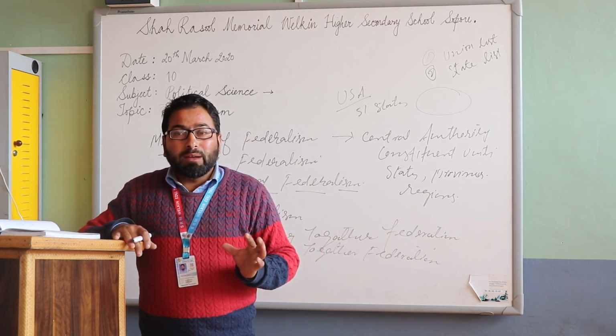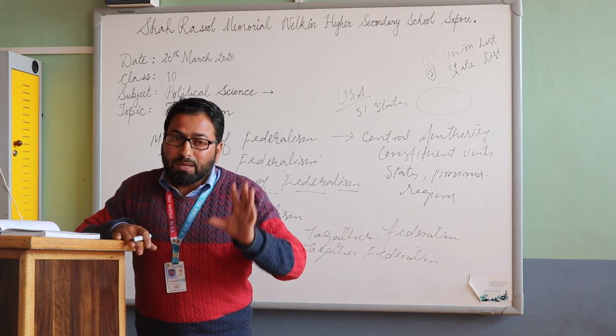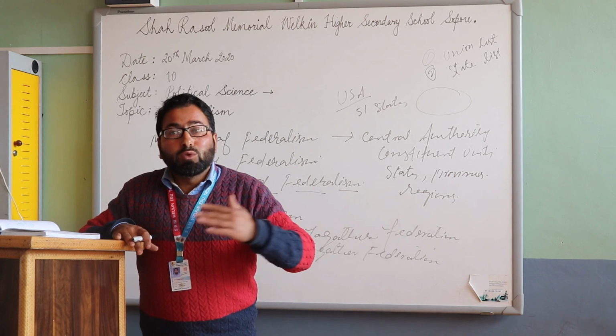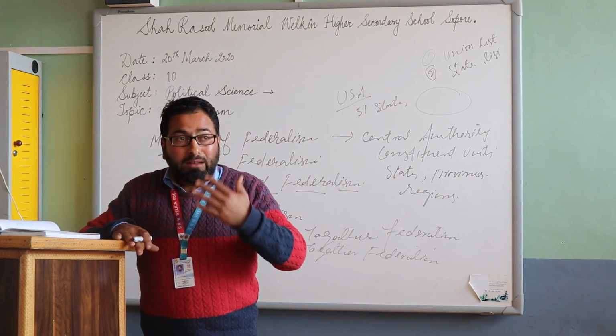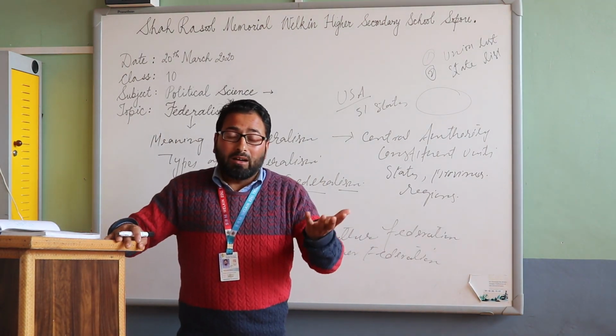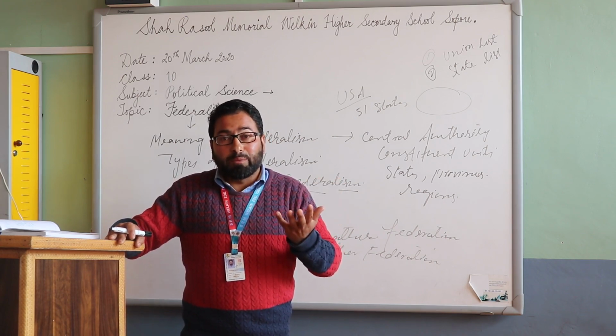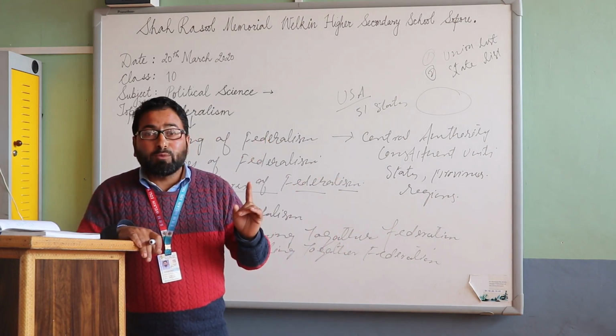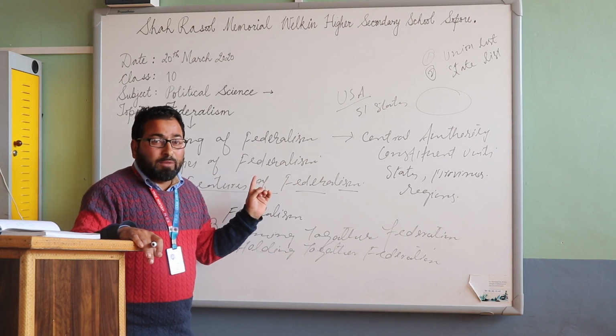The powers of the government mentioned in the constitution are supposed to be exercised accordingly. They will not intervene or meddle with the other levels of the government in terms of their power. So that is the next point of the features of federalism.